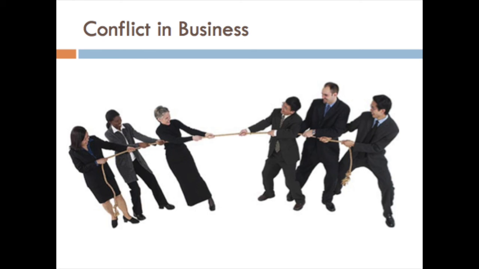Okay, dear students, now let us discuss the conflict that arises in a business. Even in a business, different types of conflict arise between the different groups of people involved with the business, or we can say the stakeholders. Here we need to be very clear about the definition of stakeholder and shareholder. Many a time students get confused between the two.